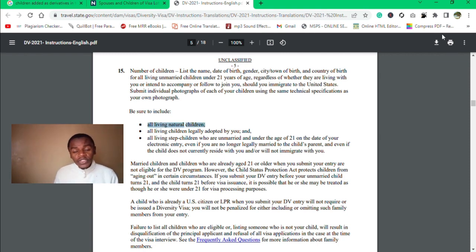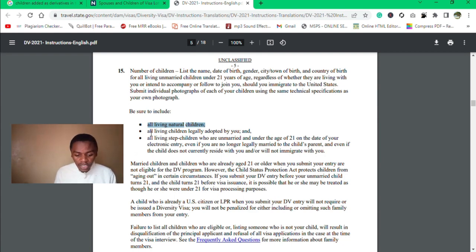The first category of children, as you can see here, includes all living natural children. And this means all the children that you have given birth to, or all the children that are biologically yours, they are eligible to be added as derivatives in the application.